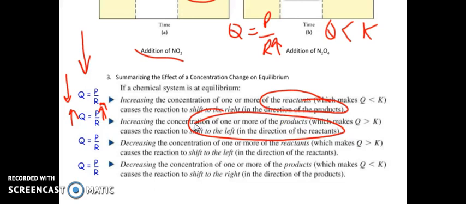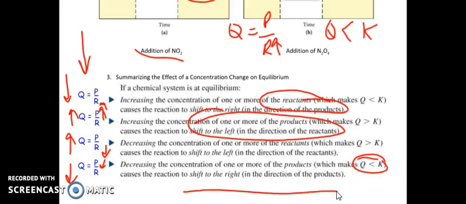What if I decrease one of the reactants? If I decrease this, I get a smaller number in the denominator. Q is going to go up. So again, Q is going to be bigger than K, it's going to shift to the left. And if I decrease the amount of product, that means my Q is going to go down. So Q is now less than K, and it's going to shift to the right to make up for that lack. To me, this right here makes sense.